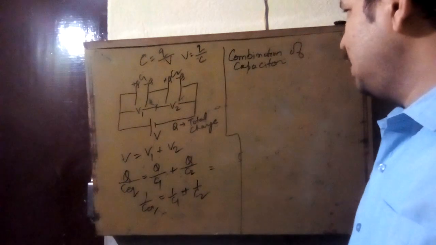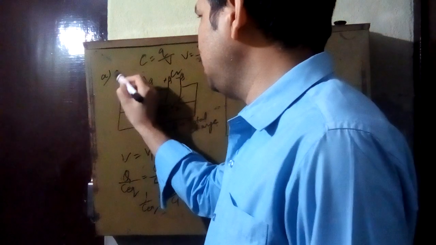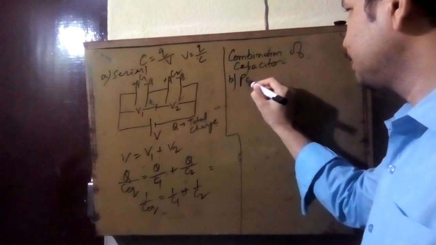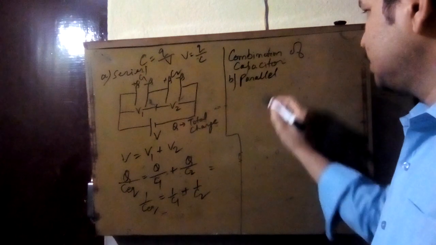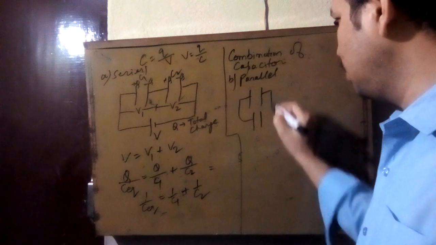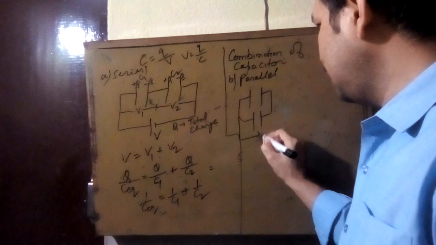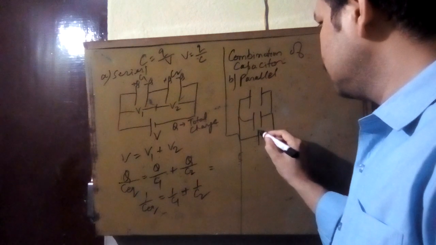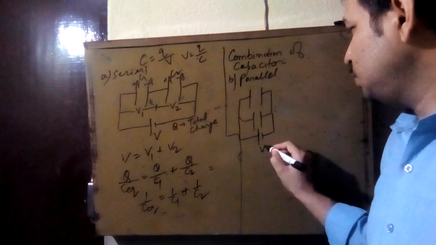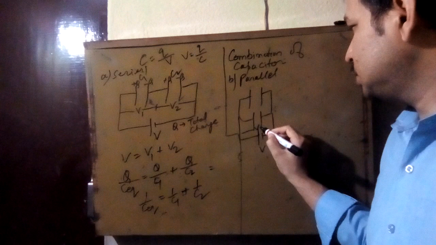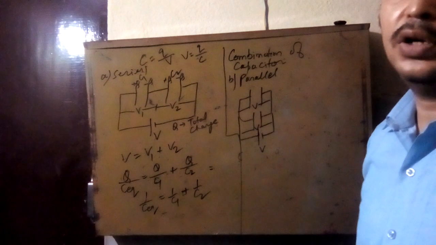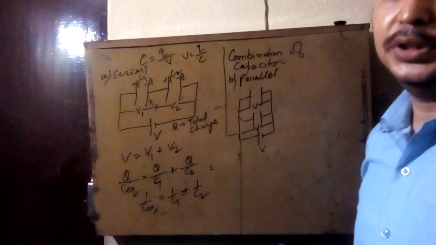Now this is the series combination. Now second is parallel. Suppose two capacitors are connected in parallel, means both plates are connected to each other and then they are connected to the battery. In parallel combination, what you have to keep in mind is that whatever voltage you are applying, it will appear across the first and second capacitor, means the same voltage appears across the battery and the two capacitors.